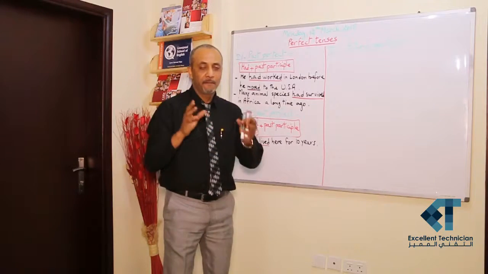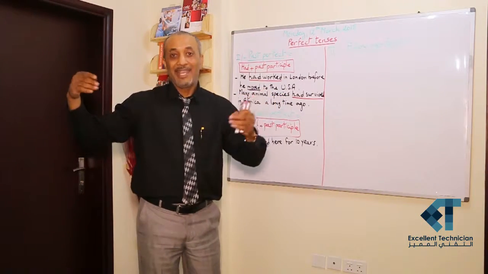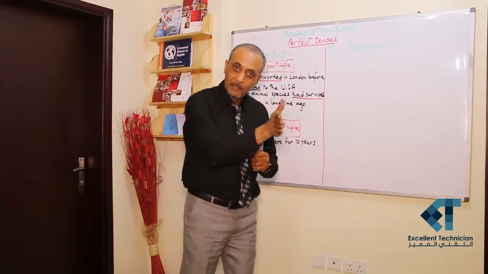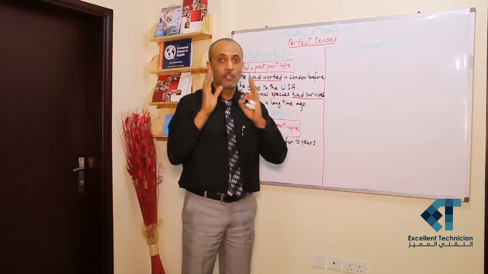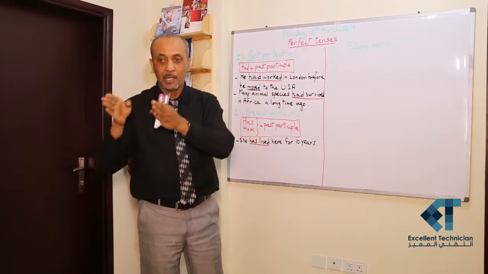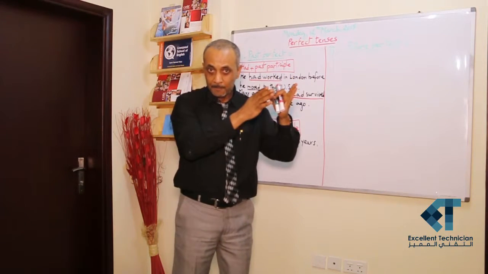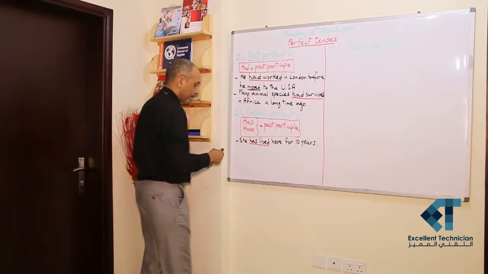The idea here is that the verb or the action of verb to live was in the past or started in the past, lasted for a period of time, and finished. This is the first use. An action that started in the past, lasted for a period of time, and ended or finished before the present. This is the first one.